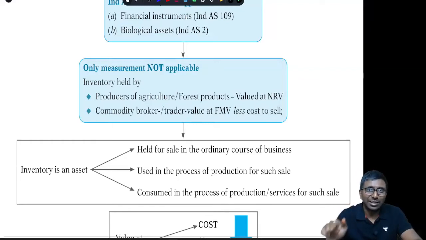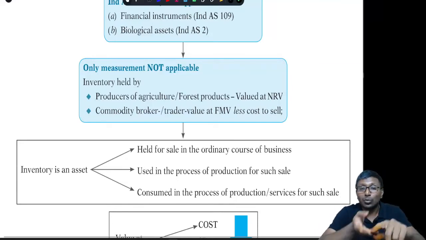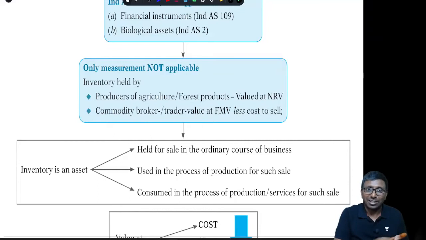NRV means the fair market value minus selling cost that you took when it was agricultural produce at the point of harvesting as per Ind AS 41. Whatever you measured at FMV minus selling cost, the same number will be treated as NRV here. It won't be a different number. And if it is held by a commodity broker or trader, then it will be valued at fair market value minus cost to sell.